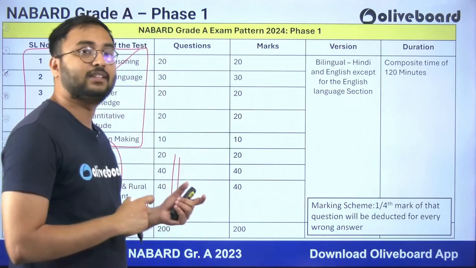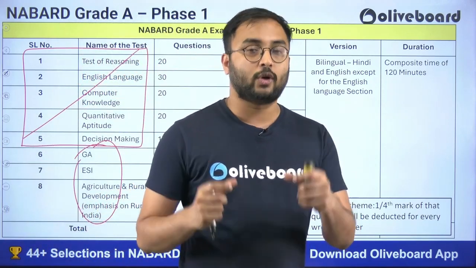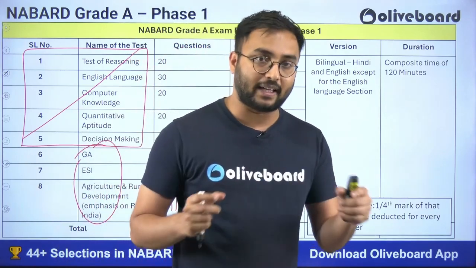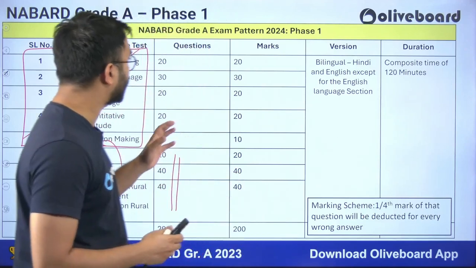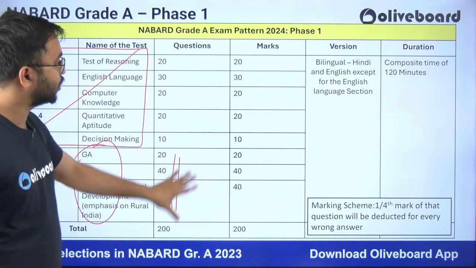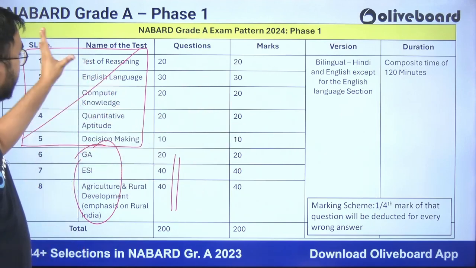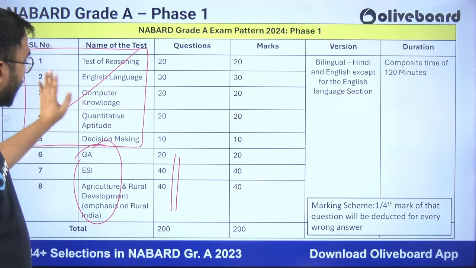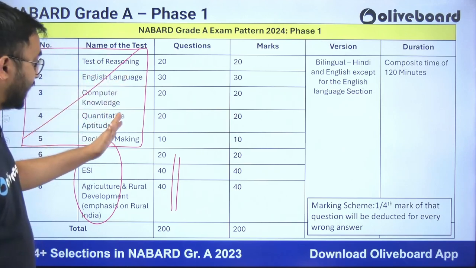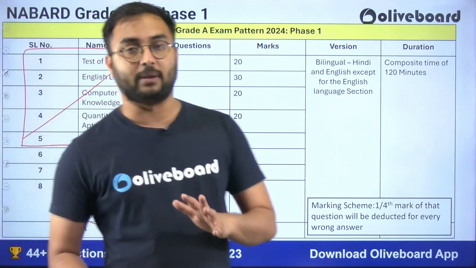So for that, cutoff analysis is required, and that is why we are bringing this particular video, which is one of the most important videos for phase 1 preparation, that is, yes, cutoff analysis. In this we will understand what are the cutoffs of each of these phase 1 sections. Now we all know the total number of questions and marks. When you look at reasoning, computer knowledge, quantitative aptitude, GA are for 20 marks, English is for 30, decision making is for 10, and ESI and ARD, which are the pillars of NABARD, these are for 40 marks.